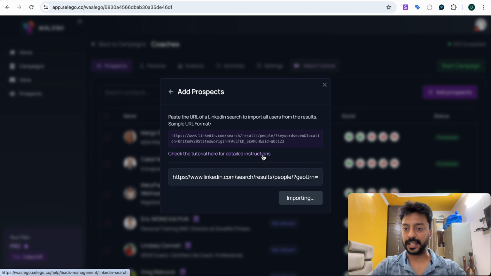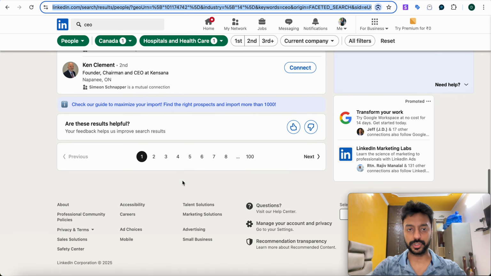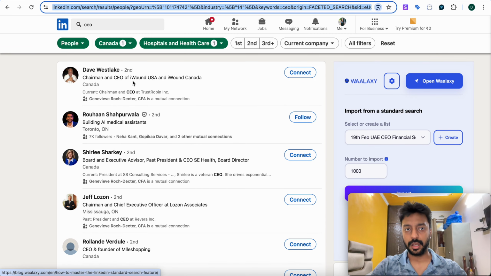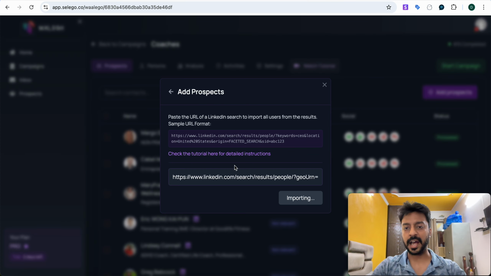This process can take some time because you have so many users inside this list. As you can see, I've got more than 100 pages. That means there are more than 1,000 people who fall into the criteria that I have chosen so far. That will start importing the list from your searches.